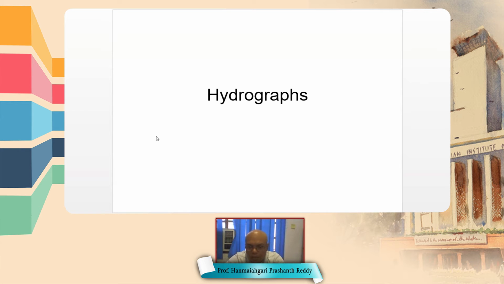In surface runoff calculations, a very important plot is the hydrograph. So a hydrograph is a plot between discharge and time, discharge measured versus time at the outlet of a watershed. I'll come back to the hydrograph figure.